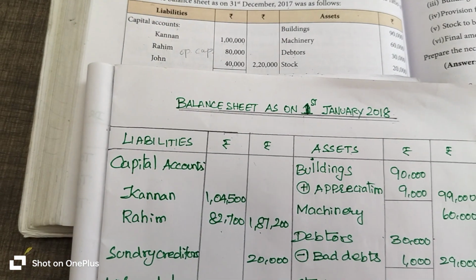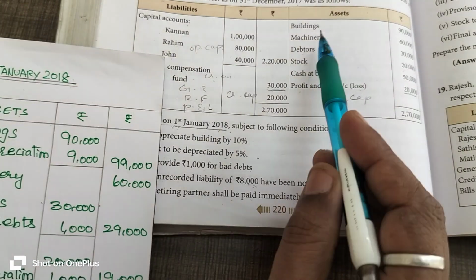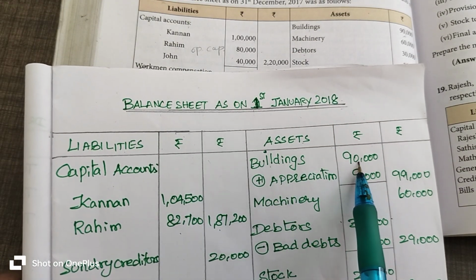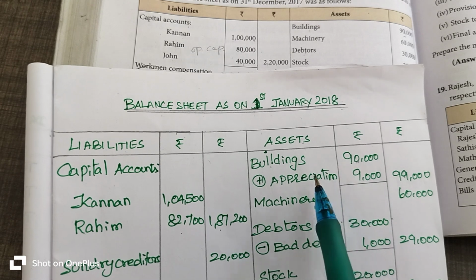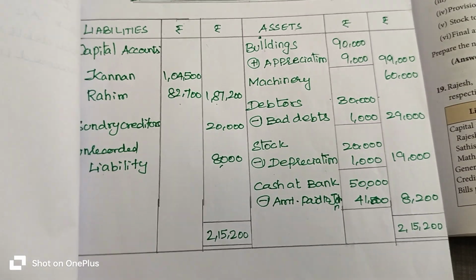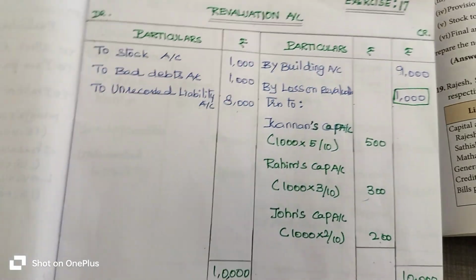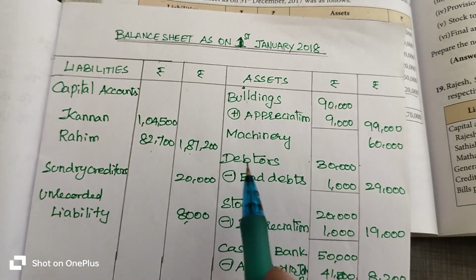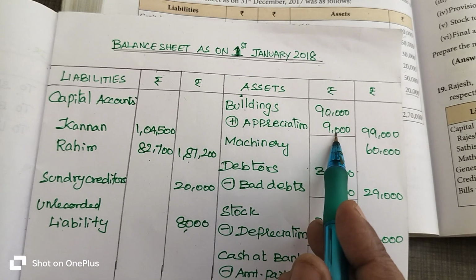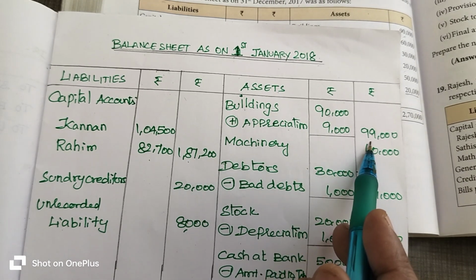Listen, on the asset side they have given buildings value 90,000 rupees. It will be entered in the inner amount column. Why? Because for building value we have the adjustment of 10%. What is the building value? 9,000 rupees appreciated. Appreciated means we have to add the increased value with the building value. Add together, you will get 99,000 rupees.